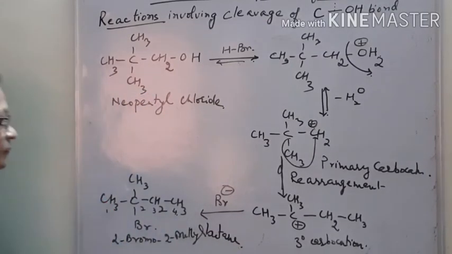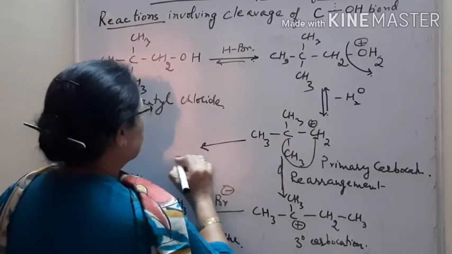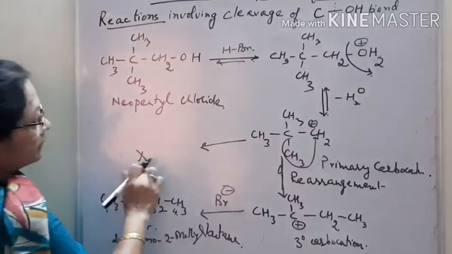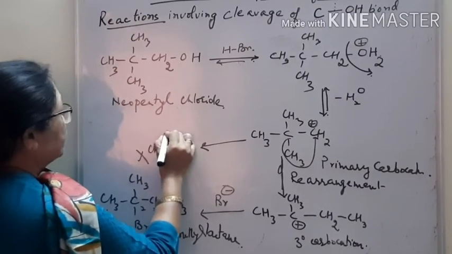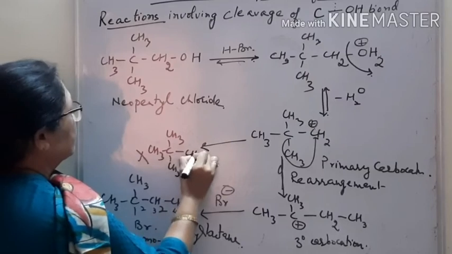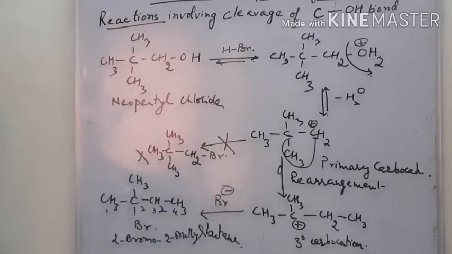That will be the product. But if you make from this, this is not formed. That will not be formed. If you write this product, this is not formed, right?